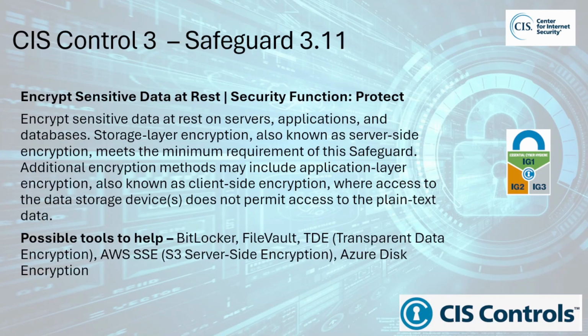Safeguard 3.11 encrypts sensitive data at rest. This falls within the Protect security function and is within Implementation Group 2. Encrypting sensitive data at rest refers to the practice of securing data stored on physical devices such as hard drives, servers, databases, or cloud storage by encrypting it. When data is at rest, it is not actively being transmitted but is instead stored for future use.